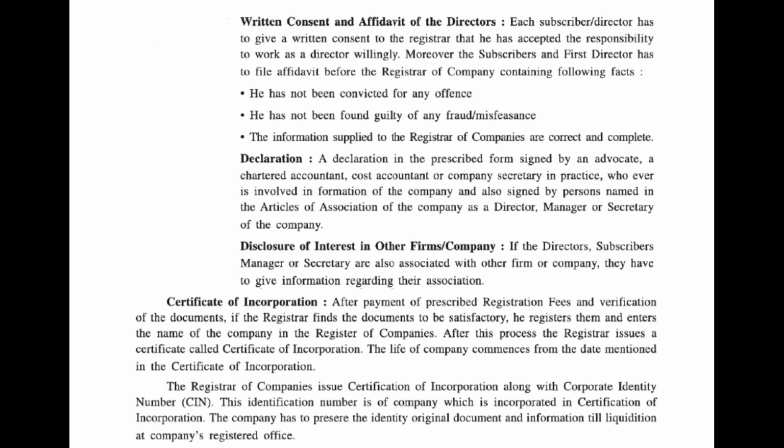The company is required to preserve the original document and all the information submitted to the ROC till the liquidation of the company. So this is basically a lifetime document. In most companies, to preserve this document, they will usually frame it. So if you go to some offices, you may find many framed certificates displayed on the wall. These certificates will include the certificate of incorporation, the certificate of GST number, etc. These are important documents, so the company will frame them and display them for the information of its stakeholders.